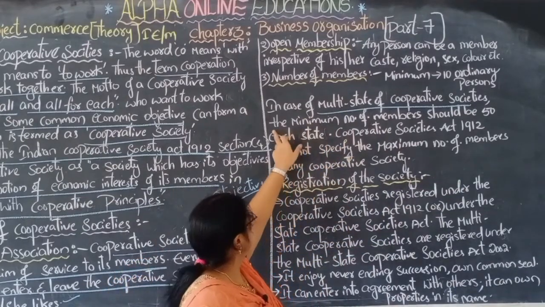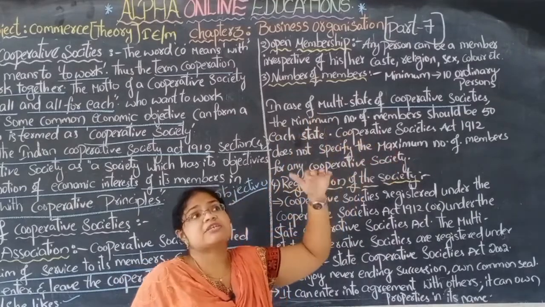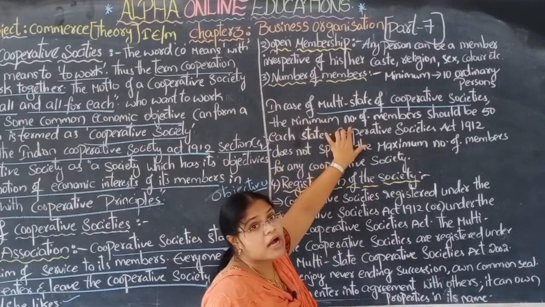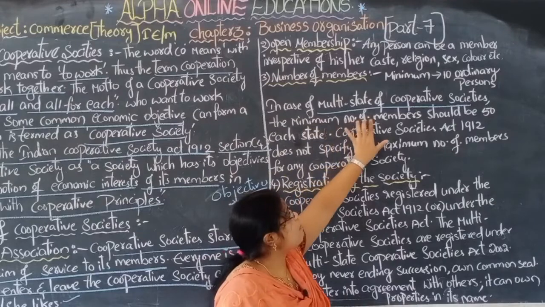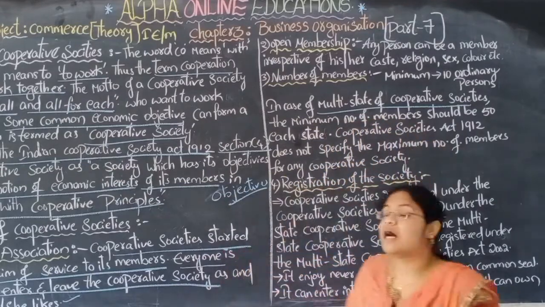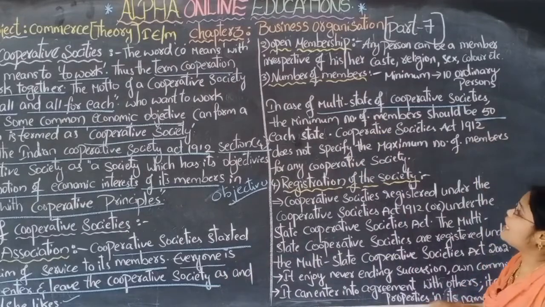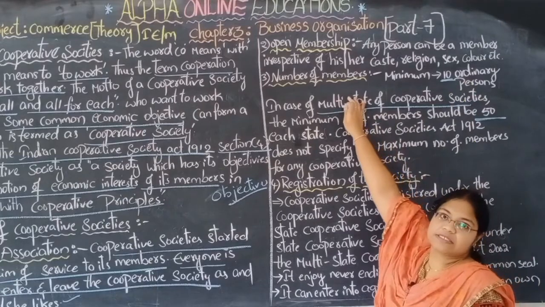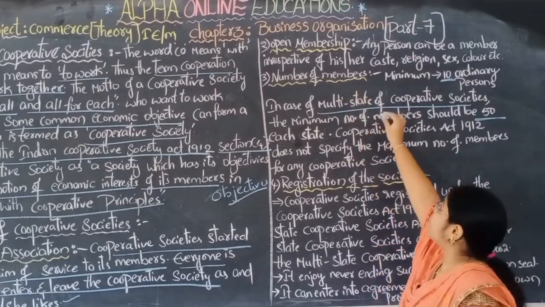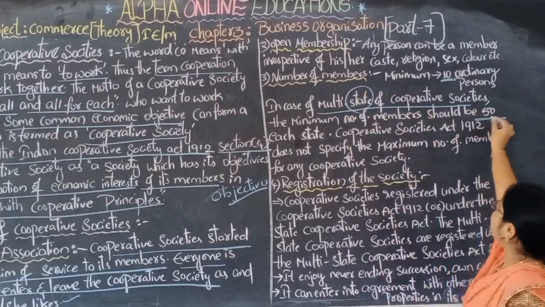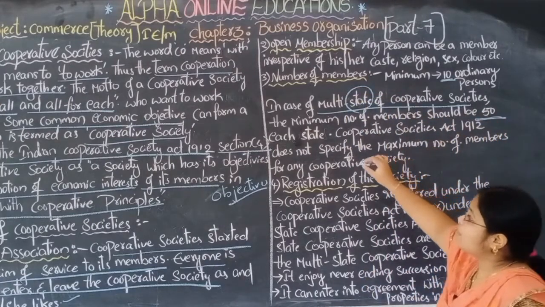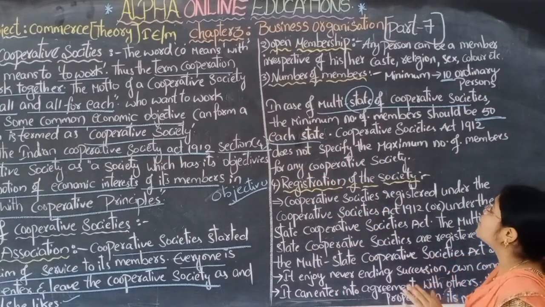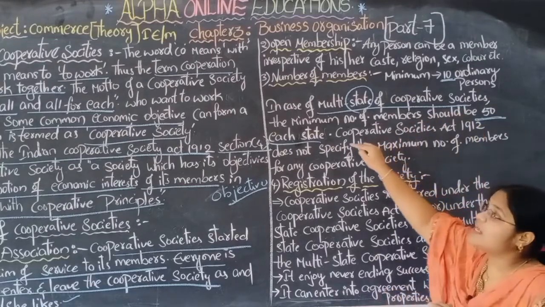In case of state level, the minimum number of members should be 50. Here, for a normal or local cooperative society, a minimum of 10 is enough, but at the state level at least 50 members are required from each state. So the minimum number of members should be 50 in each state.